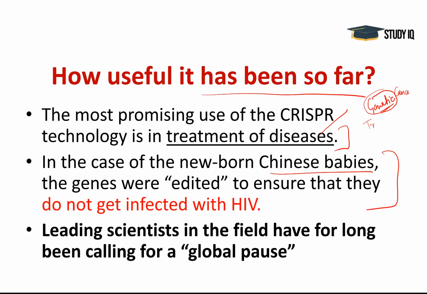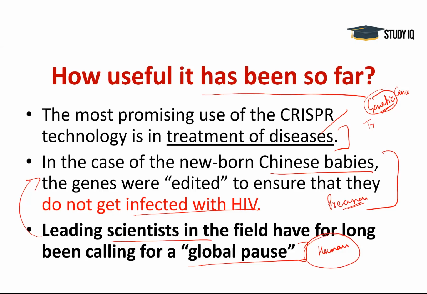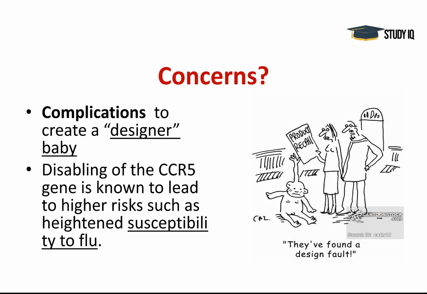This Chinese scientist, he did that the children do not get infected with HIV, but still we don't know about the precision of this technology. More study is still needed. That is why the leading scientists are in shock, because they have called for a global pause on this technology, at least on human embryos. They are still using this technology with plants and the lower organisms, but for humans there was a global pause because we need to study more before we can experiment on humans, because the reason being it is inheritable, right?